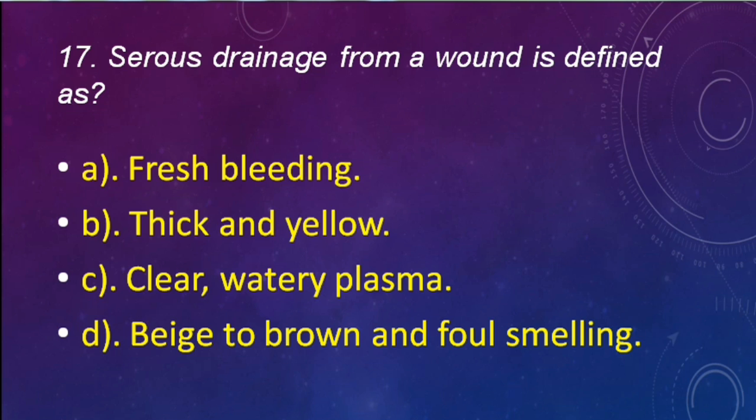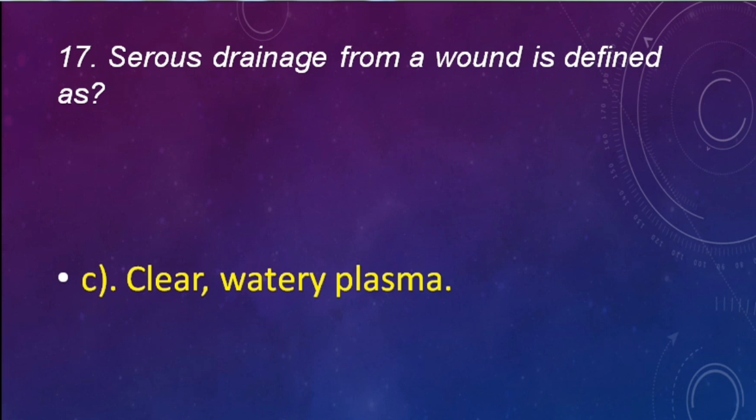Serous drainage from a wound is defined as fresh bleeding, thick and yellow, clear watery plasma, beige to brown and foul smelling. Correct answer is clear watery plasma. Next question.